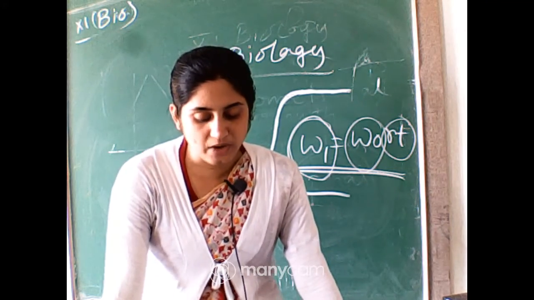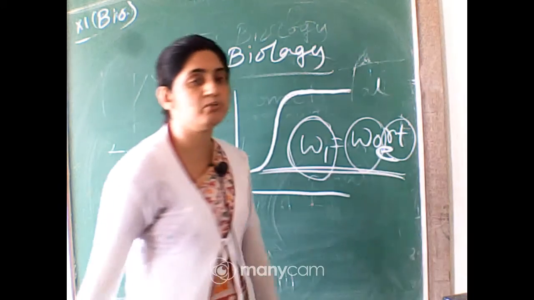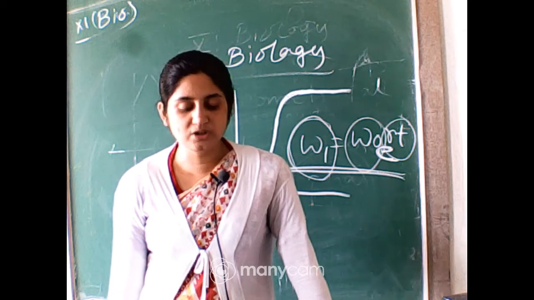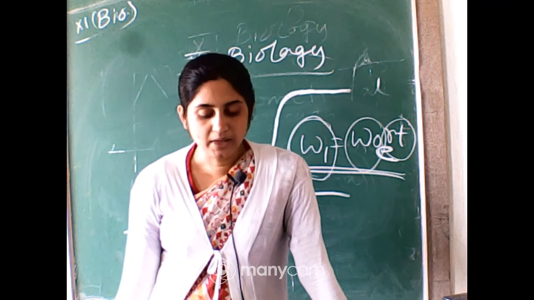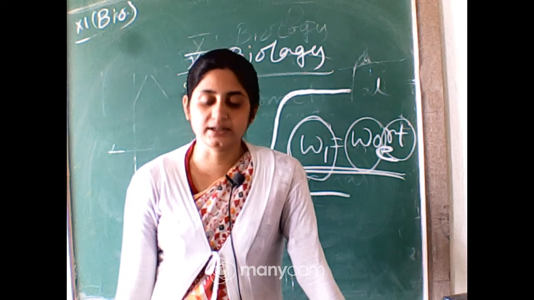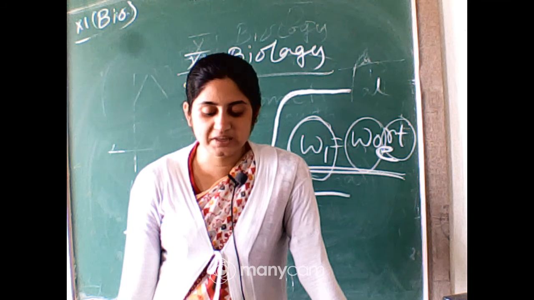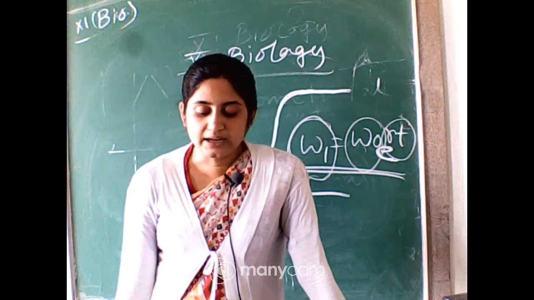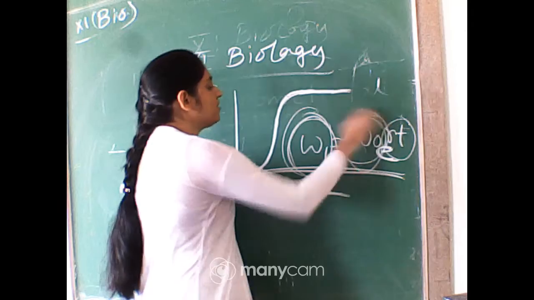So you can represent it geometrically by the equation W1 equal to W0 e^rt. Sorry, since a logarithm is used, it is W0 e^rt. So W1 is the final size, W0 is the initial size, r is the growth rate, t is time, and e is the base of the natural logarithm. Here r is the relative growth rate, also measured by the ability of the plant to produce new plant material, referred to as the efficiency index. The final size depends on the initial size W0. W1 totally depends on W0.